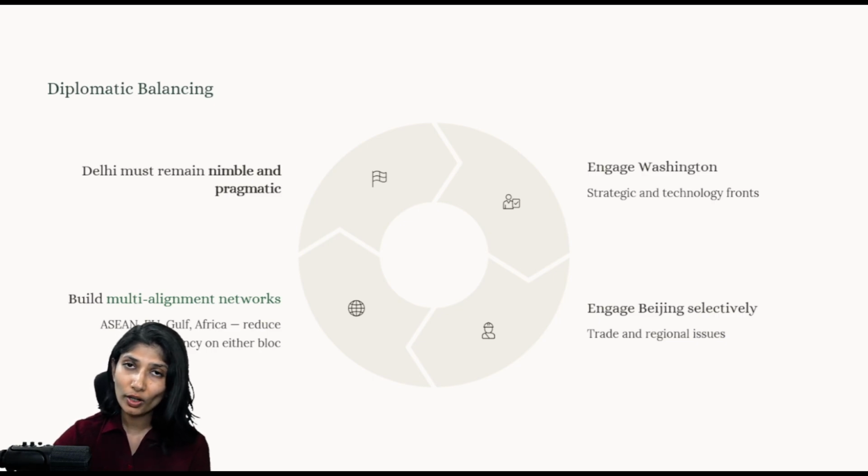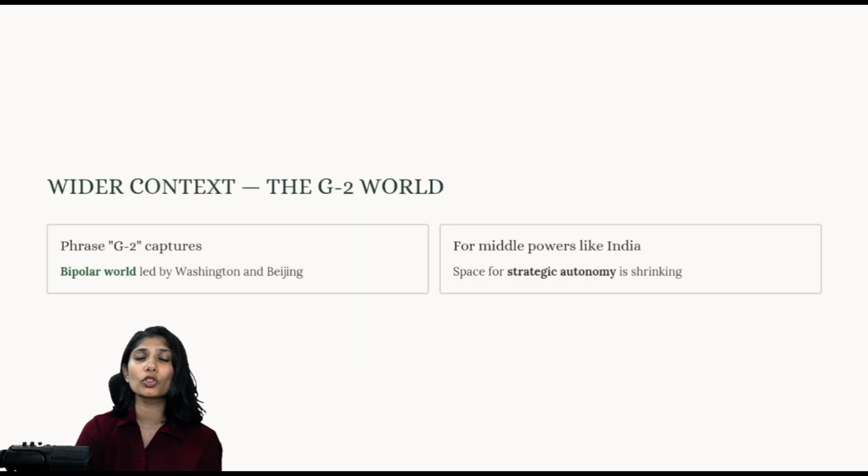So they also have to discuss the same in the Indo-US deal. New Delhi has to be pragmatic and also very alert. It has to engage with both these powers, the so-called G2. At the same point of time, it has to build a multi-alignment network, through ASEAN, the EU, Gulf countries, etc., and reduce dependence on any single bloc.